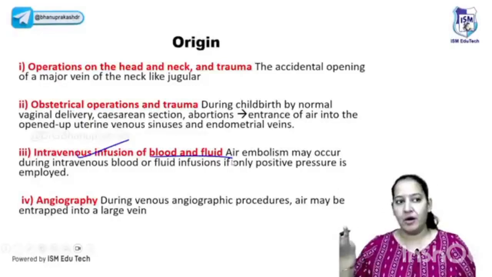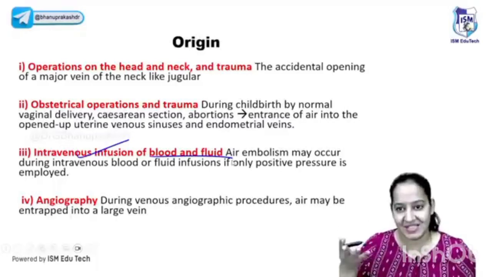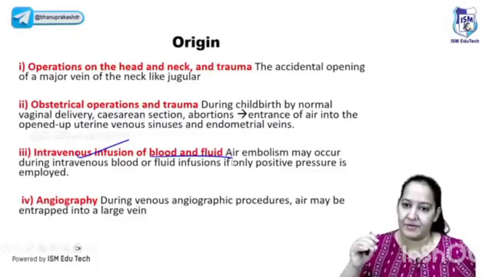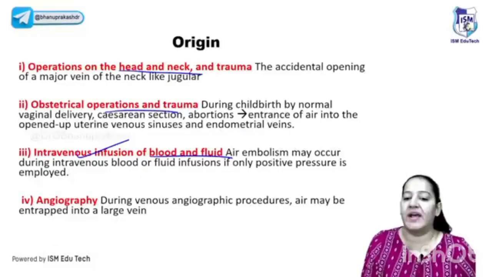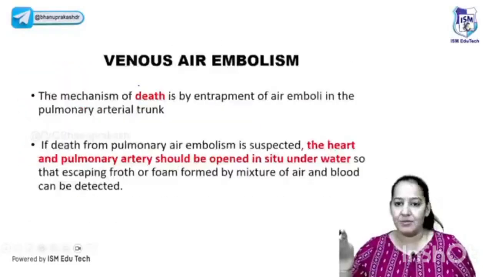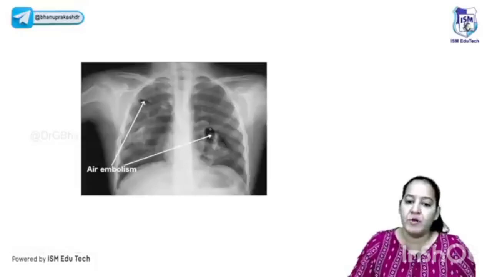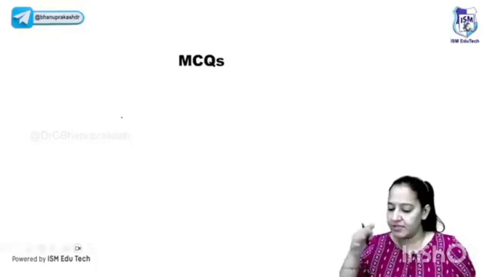Or you are an obstetrician or gynecologist, and during some surgery a major vein is traumatized in the pelvic area. Again, the environmental air can enter. So operation on the head and neck or obstetric operations can lead to accidental opening of a major vein like the jugular, and air enters. So this is the air embolism again. Air embolism can also be venous. The venous one is dangerous. It always leads to pulmonary embolism. You can see the pulmonary embolism. That's all about it.